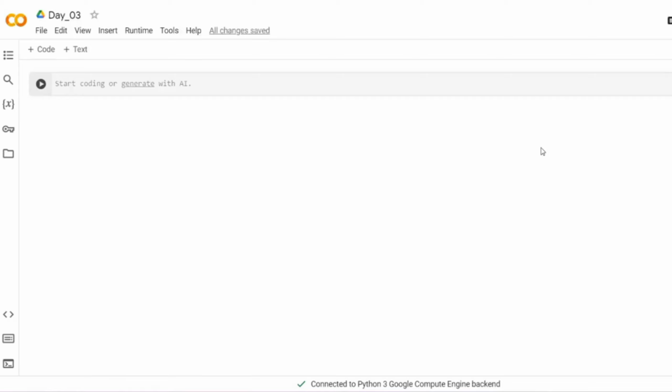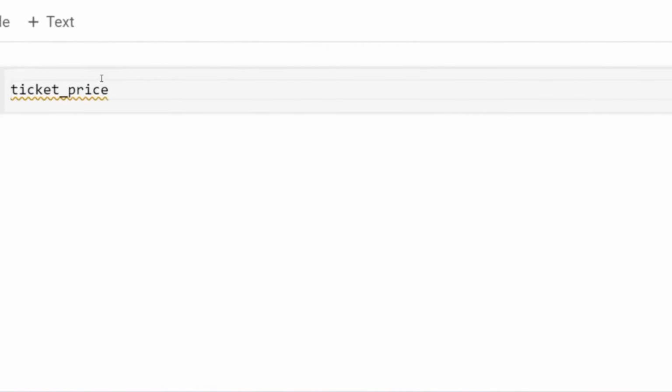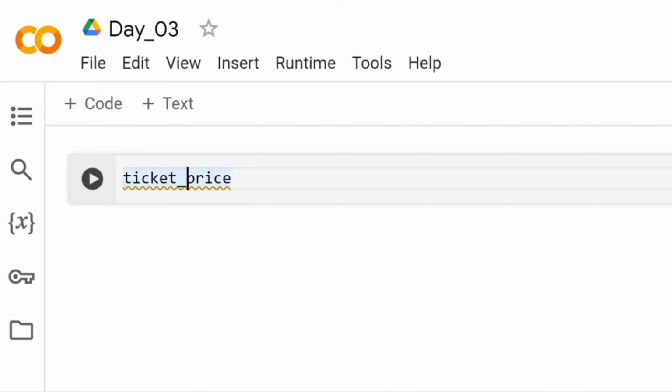Python is sometimes like reading a book, so let's see how that actually feels. I'll write the code first and then I'll explain it in detail, so just observe while I'm writing. Now, ticket price, observe carefully. I'm using an underscore, the key after 0 on your keyboard; if you press shift and this key, you'll get the underscore. So ticket underscore price. I would always recommend using this.